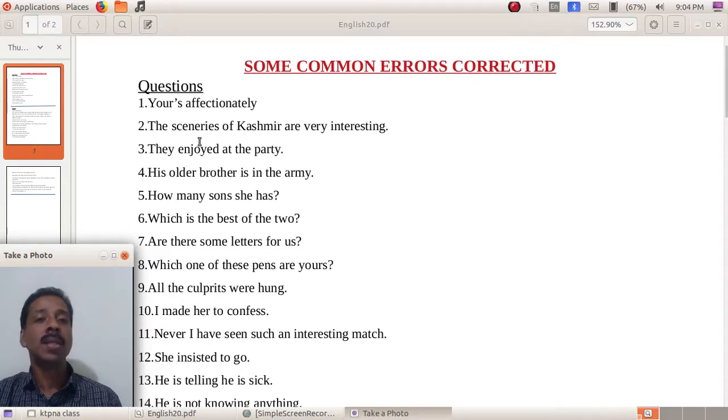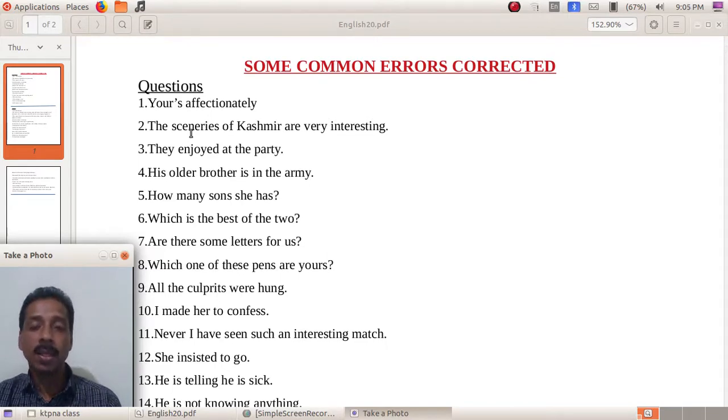Okay, then second one, "the sceneries of Kashmir are very interesting." Is it a correct sentence? No. What's the mistake? Two mistakes are there. Can you identify? Is there anything wrong with this word sceneries? There is no word like sceneries.